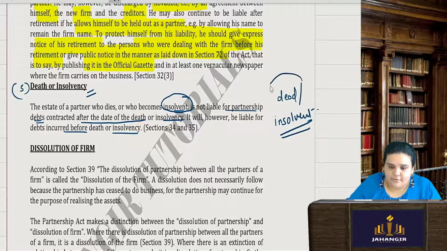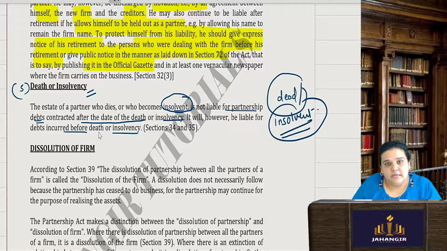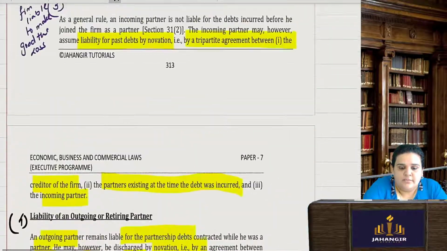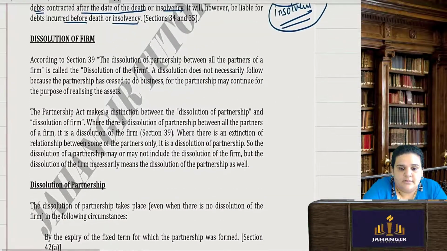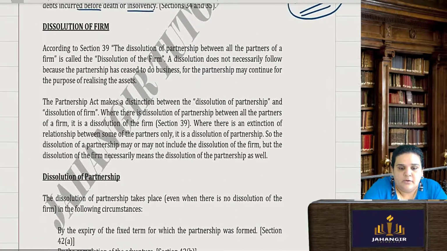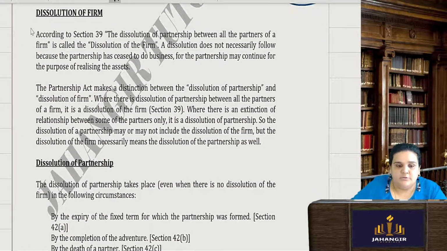Okay, but before any such thing, however, they will be liable for the debts incurred before they died or before they were adjudicated insolvent. Okay. So with this I finish the authority and the liability also. Okay. Now coming to the dissolution of the firm.